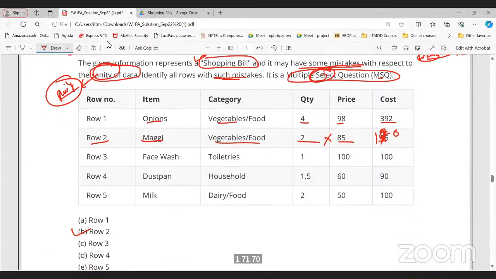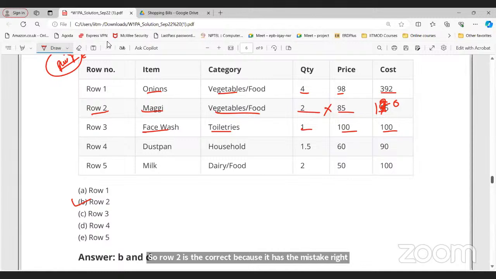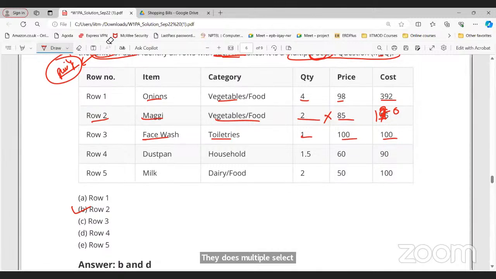What about row number 3? Face wash, toiletries, 100, 100. It should not be toiletries. Then why will it not be toiletry? It will be toiletry only. Toiletry only, no?